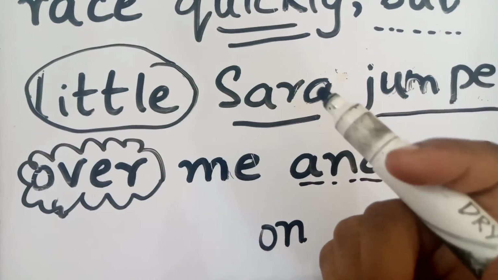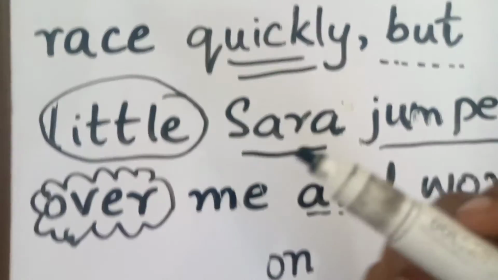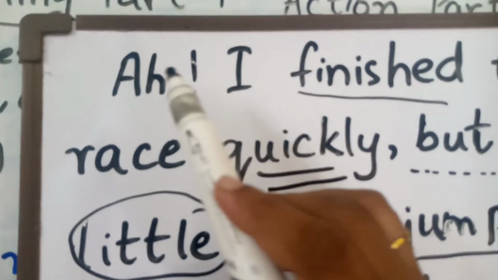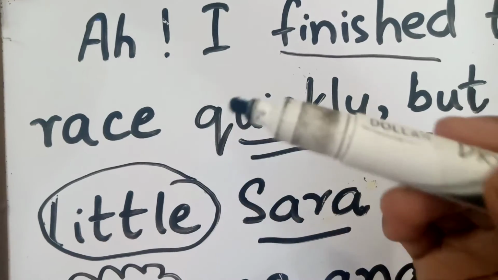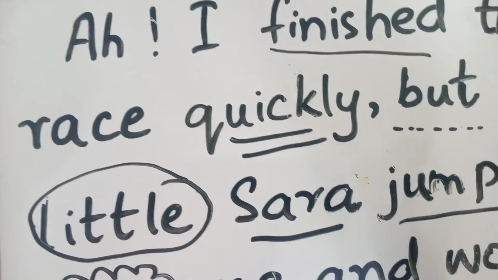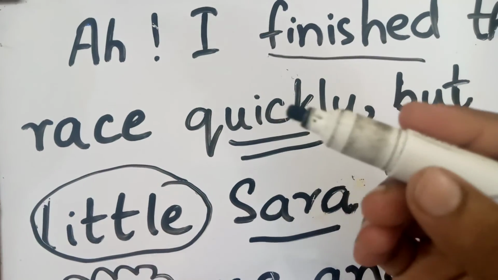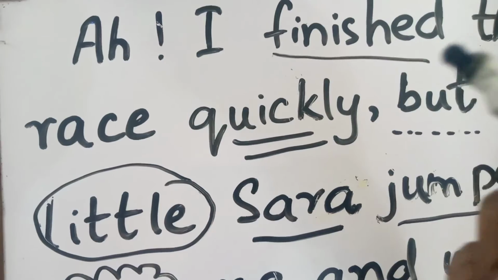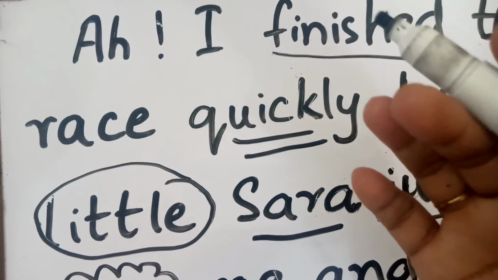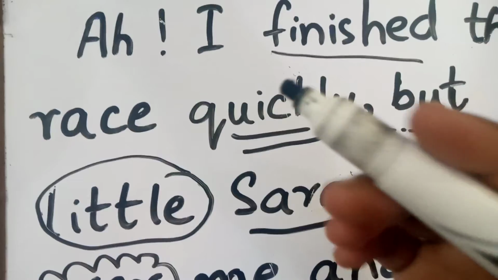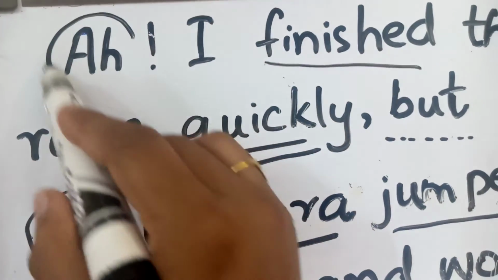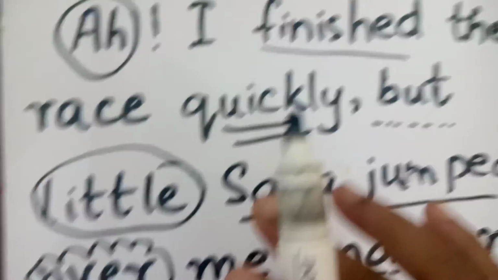Then we have interjection, and interjection is what? Interjection expresses emotions like ah, oh, wow, super, yahoo. It could be an expression of some happiness, some anger. It could be any emotion of any feeling, right? So interjection expresses emotions, our emotions. So we have this word ah as interjection in this sentence.